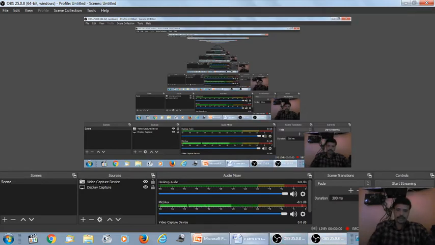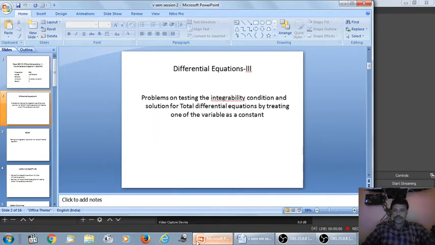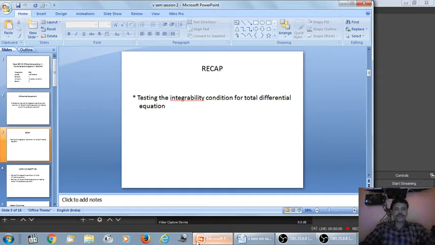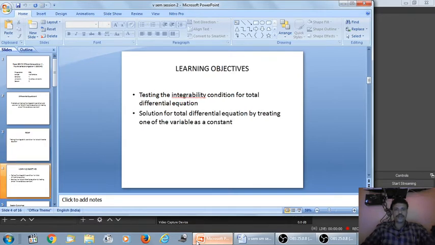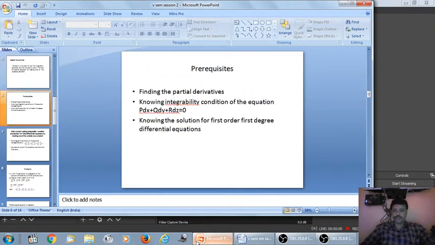Welcome to my second session of the Differential Equation chapter under the unit Total Differential Equation. In the previous session, we learned how to test the integrability condition for the given total differential equation. In this session, we are going to learn how to solve the total differential equation by treating one of the variables as a constant. Of course, this will be the session outcome and also the session summary.